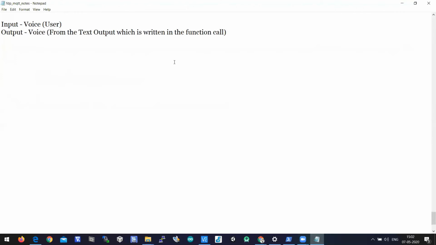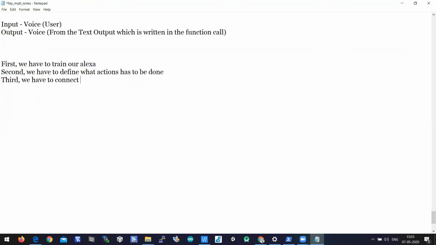so here, first, what we have to do is train our Alexa. Second, we have to define what events, what actions you can say, have to be done. Third, we have to connect those actions with hardware through IoT. Okay, so these are the three things which we have to do today.